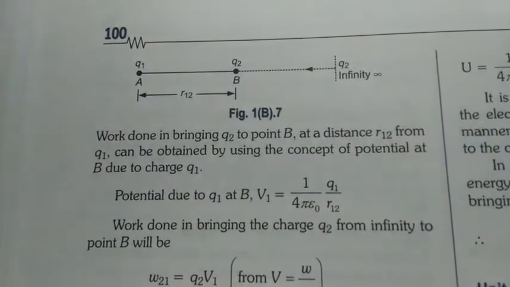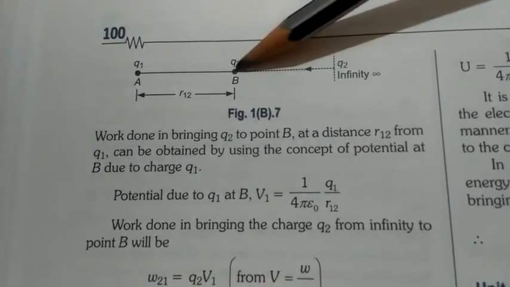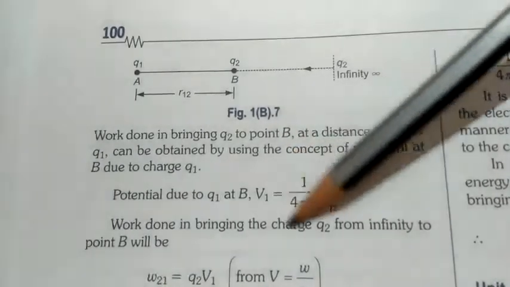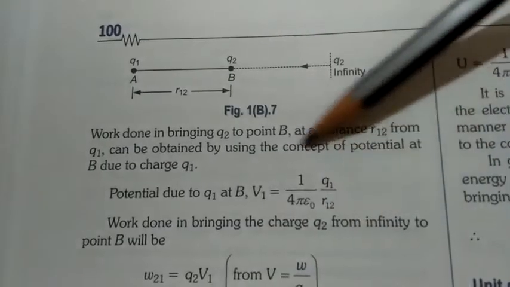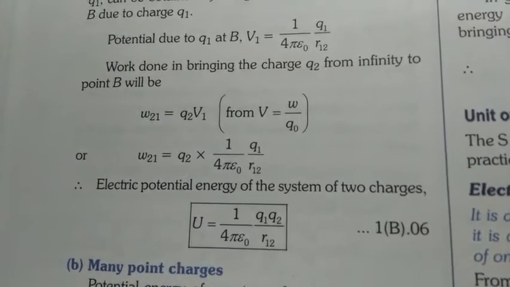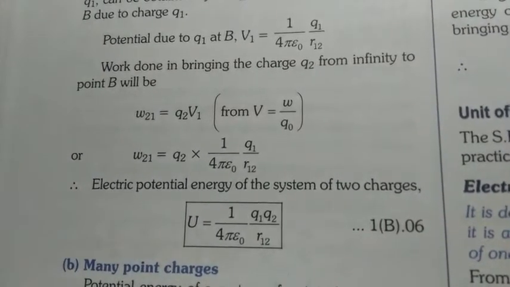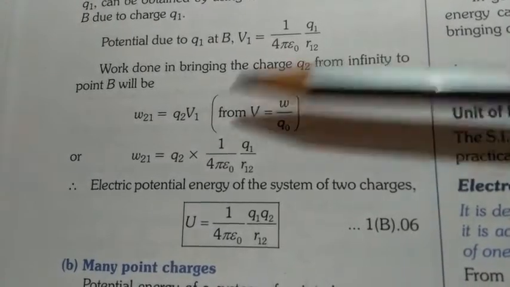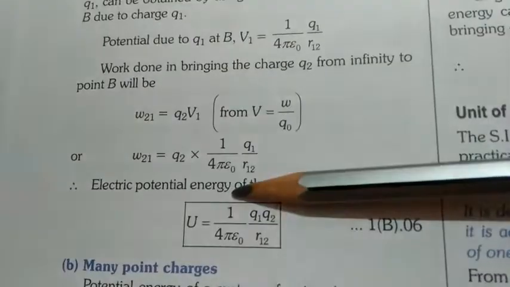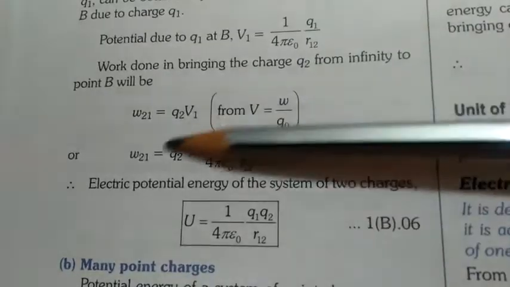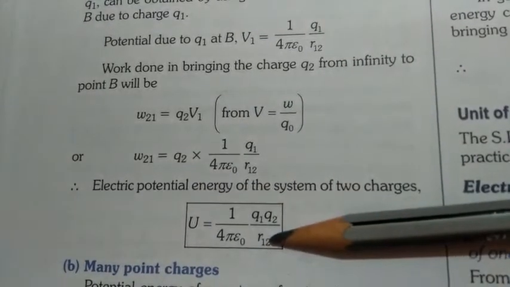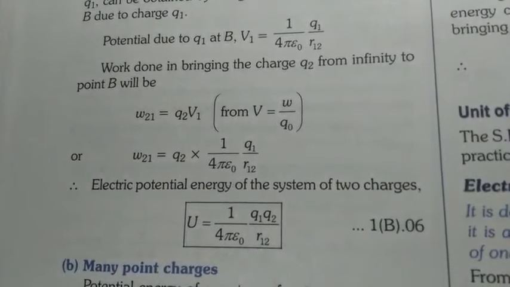So how can we find out the work done? First of all, we will see what is the potential at point B due to Q1. That potential is equal to this formula we have derived already. Now work done in bringing the charge Q2 from infinity to point B will be W2 equals Q2 into V1. By putting the value of V1, we get this equation, or we can rearrange it like this. So this is the value of electric potential energy of the system of two charges.